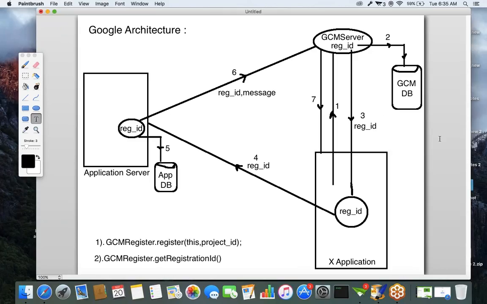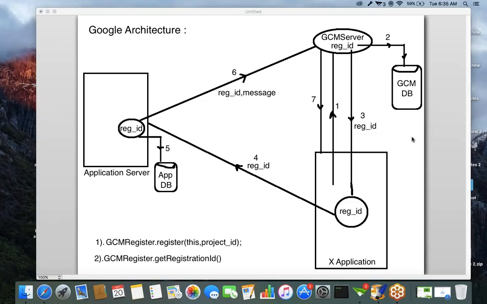For each device, you'll get a registration ID, for each application. For example, if your mobile has 10 applications, then you'll get 10 registration IDs. A unique identifier for every application. The same registration ID you will not get for all the applications. If you have WhatsApp, Amazon, Flipkart, you'll get Amazon notifications, Flipkart notifications, WhatsApp notifications. So for one application, one unique ID. It's a device plus application. That's why you are sending the project ID.